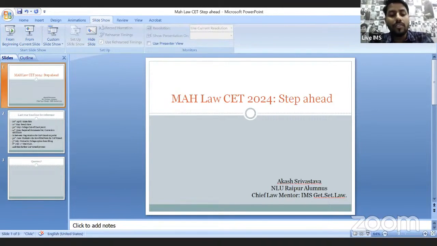And on 3rd July, they also released the notice for college option form filling. So once you have agreed that you will be participating in the cap round, you will have to fill the college option form, which college you are preferring. Then on 8th of July, the first merit list was released depending upon the students who have filled the cap round, the preference they have given, and their score and rank. And then further cap round process begins.